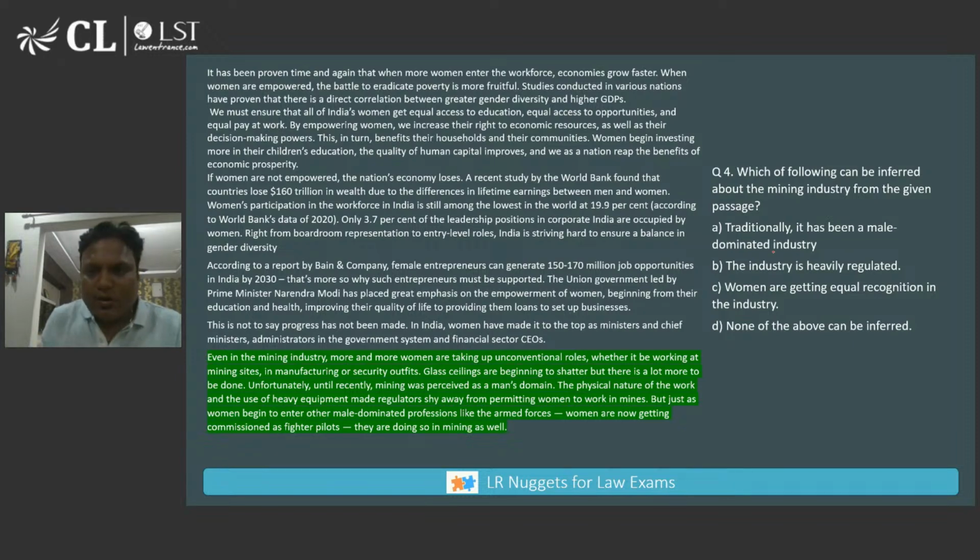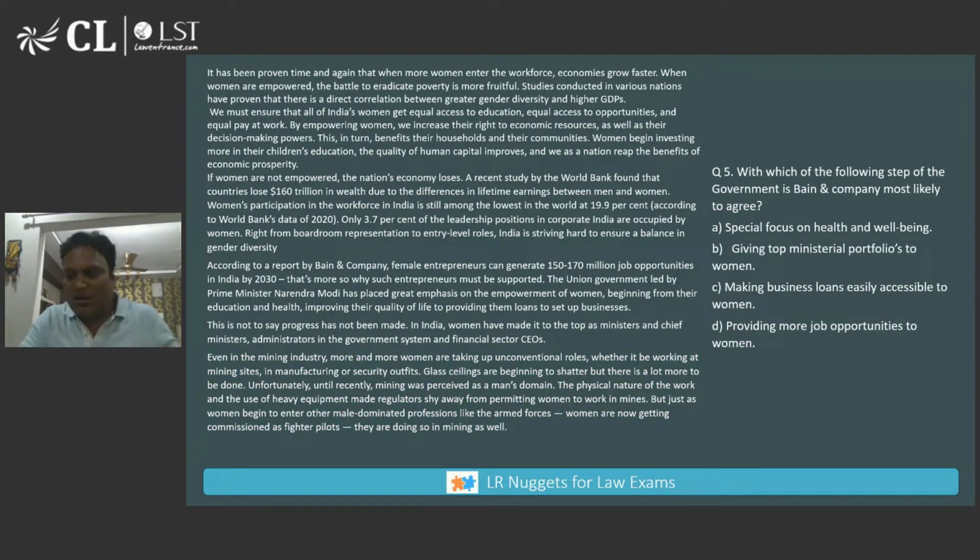So the answer is option A. Traditionally, it has been a male dominated industry. Why? Because it says more and more women are taking up unconventional roles, whether it is working at mining sites, in manufacturing, or security outfits. Glass ceilings are beginning to shatter. Until recently, this was perceived as men's domain. So the answer is option A.